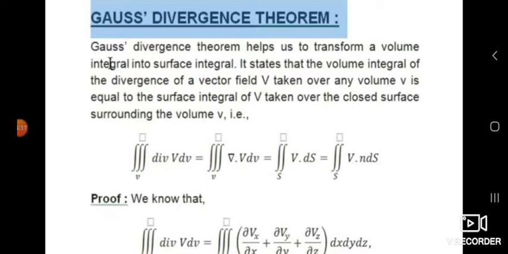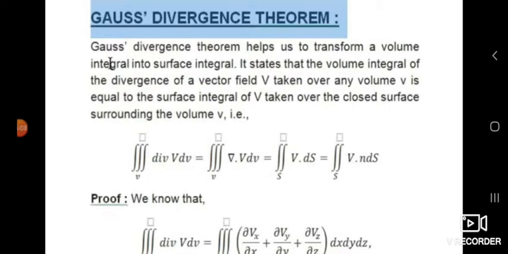It says that the volume integral of the divergence of a vector field V taken over any volume V is equal to the surface integral of a vector V taken over the closed surface surrounded by the volume V. Means if we take the volume integral of the divergence of a vector, it is equal to the surface integral of that vector taken over a closed surface enclosed by the volume V. That is nothing but our Gauss divergence theorem.